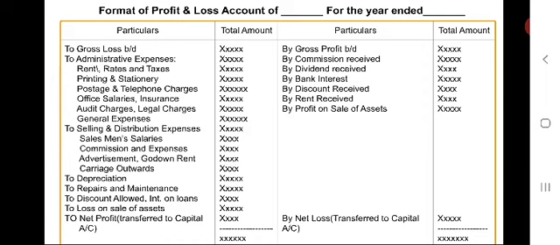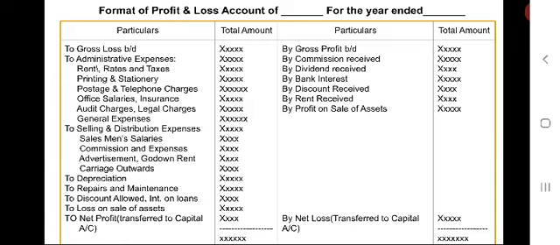See, salaries. Salary paid or payable to employees for services rendered by them in running the business is charged to profit and loss account.